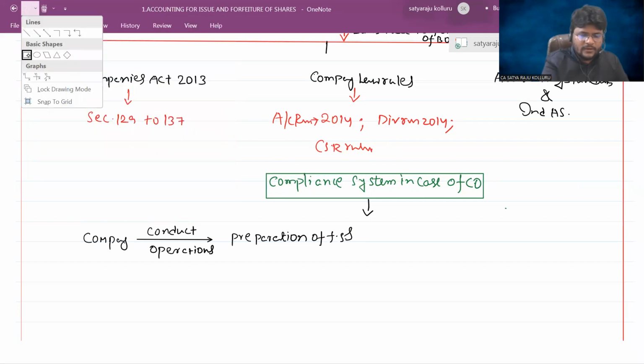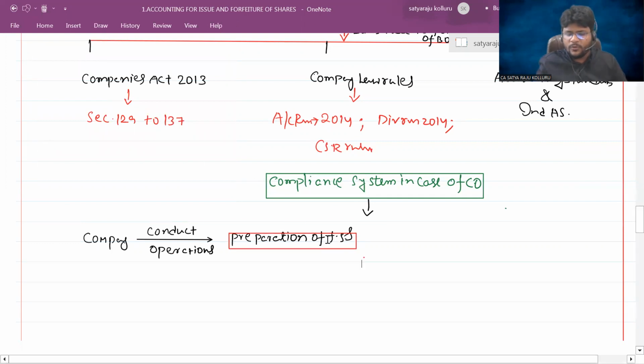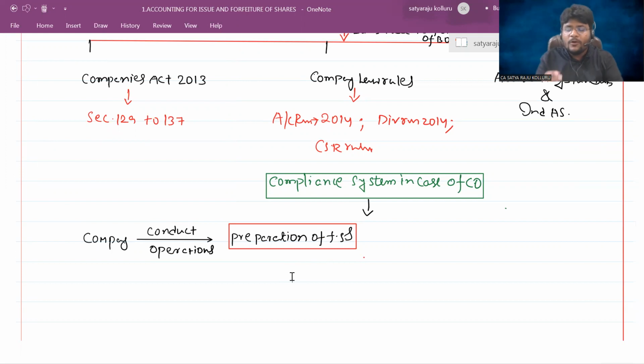Now here my question is, sir, is it possible to prepare the financial statements as on March 31st itself? Do you think that as on March 31st itself, financial statements are going to be ready? No, that is not possible because no one can work out all the components of the financials. For example, closing stock is how much, sir? We can't know as of the midnight of the 31st March because business is a continuous process. It is happening. Okay, do you understand? So that's why we can't tell like that.